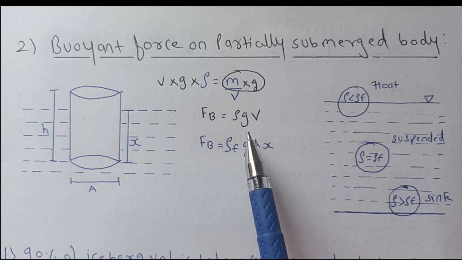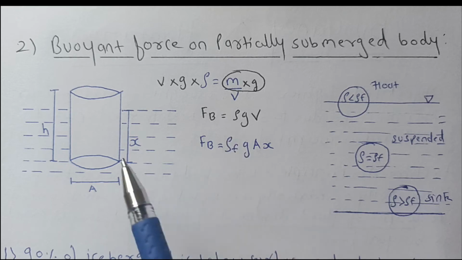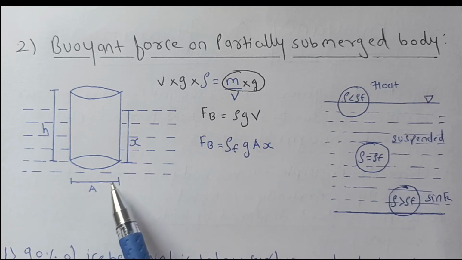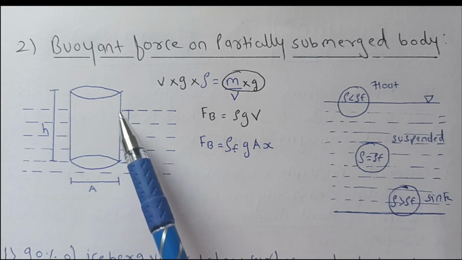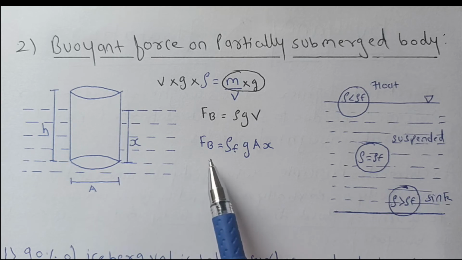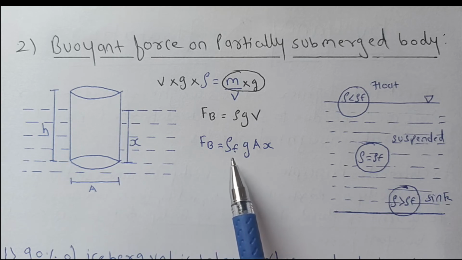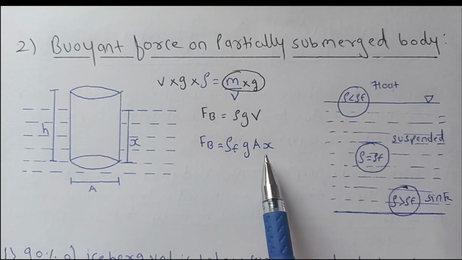Now volume is the volume of fluid which is displaced by the body. We have to take only that volume which displaces the fluid. So in this case, this area multiplied by the length will be equal to x, not h. Only this length displaces the fluid. So it will be x into a. So the final equation of buoyant force is density of fluid multiplied by g multiplied by a into x.